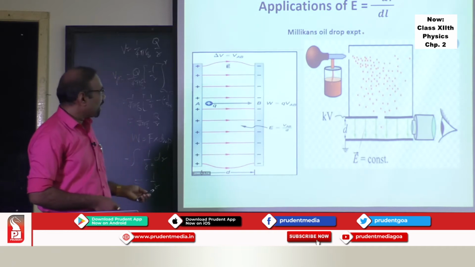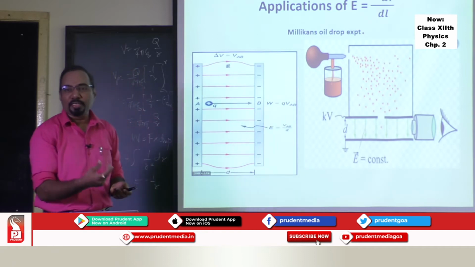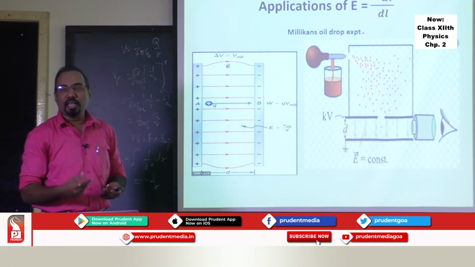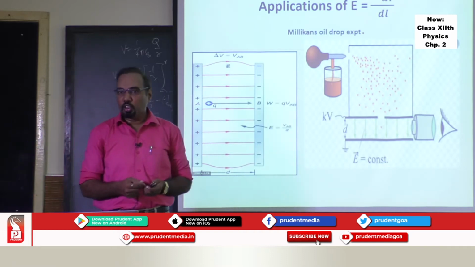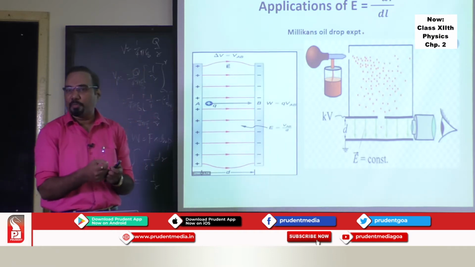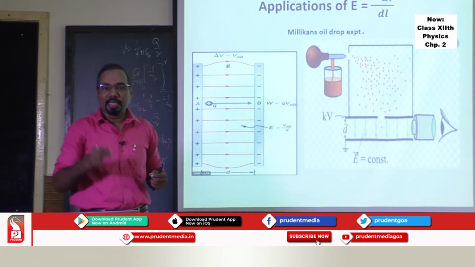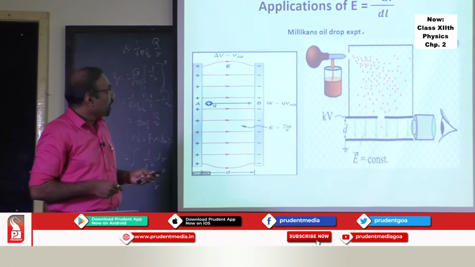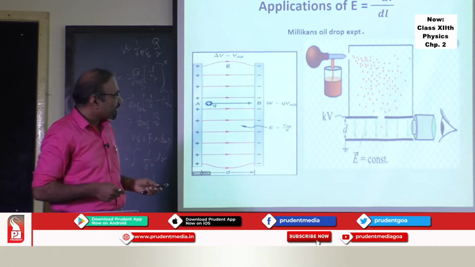And let me tell you, my dear student, how it was used in one of the famous experiments called Millikan's oil drop experiment, which won the Nobel Prize in 1923. So you will like to know what concepts of electrostatics are put to use in this particular Millikan's oil drop experiment. That is a nice thing to hear. So here we have Millikan's oil drop experiment in which there are two plates. Can you see these two plates?